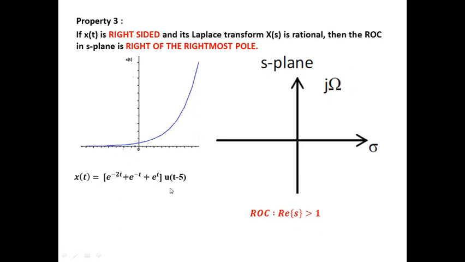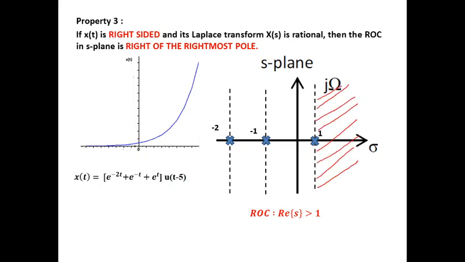For such a right-sided signal, if we assume that the poles are 1, minus 1 and minus 2, we can see that the rightmost pole among these three is the pole s equal to 1. Hence, as per the property, if the signal is totally right-sided, it might contain any number of signals, then the ROC will be to the right of the rightmost pole. That is, the ROC is real part of s greater than 1.